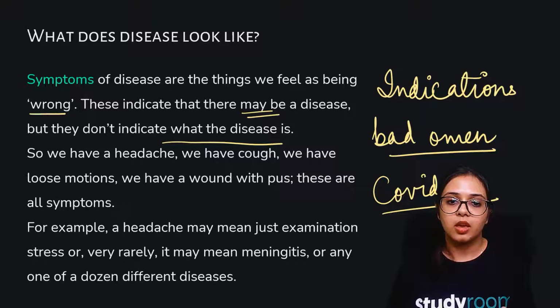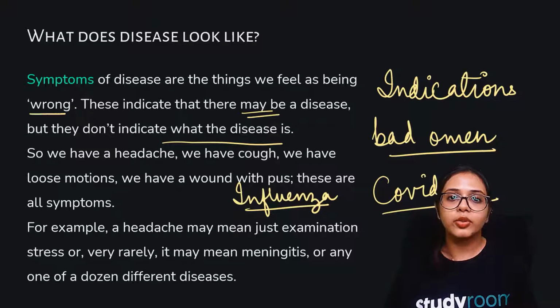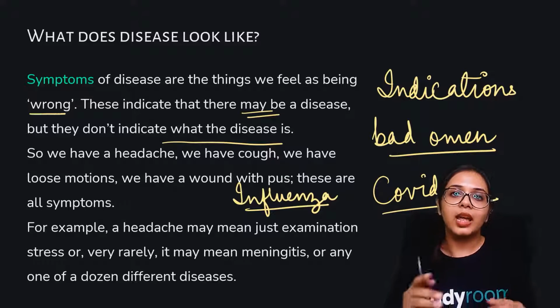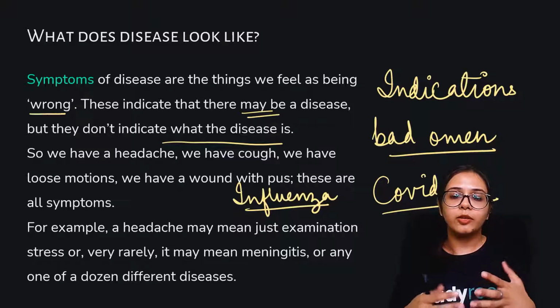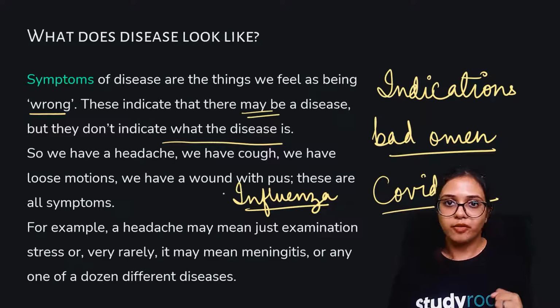The similarities are that you will have headache, fever, body pain, and say, a running nose, or you may cough. So there are 3-4 symptoms that are indicative that your body may have the common cold, that is influenza, or your body could also have COVID-19.